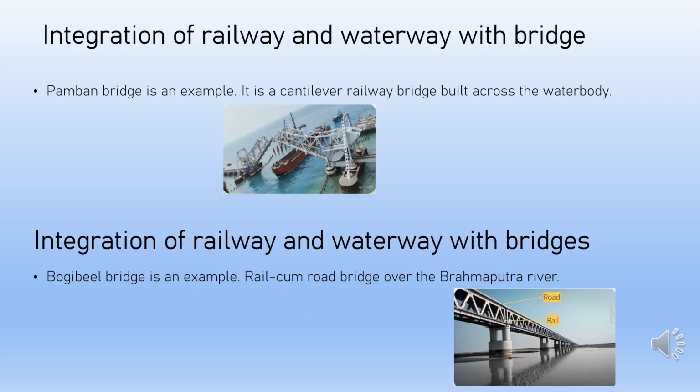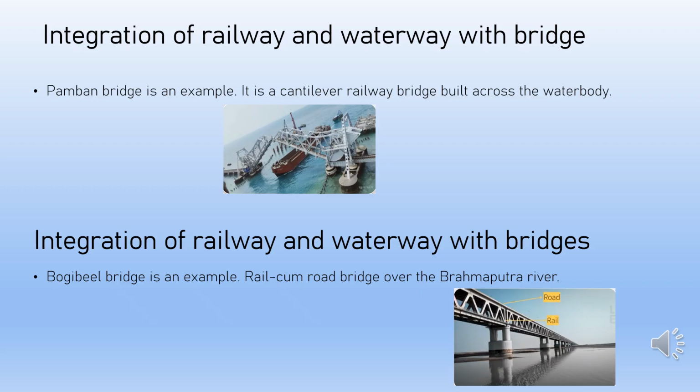The Pamban Bridge, also known as the Rameswaram Bridge, is located in Rameswaram, Tamil Nadu, and connects Rameswaram Island to the mainland of India. It is a bascule bridge that allows ships to pass under the bridge. The two-lane Pamban Road Bridge runs parallel to the cantilever railway bridge.